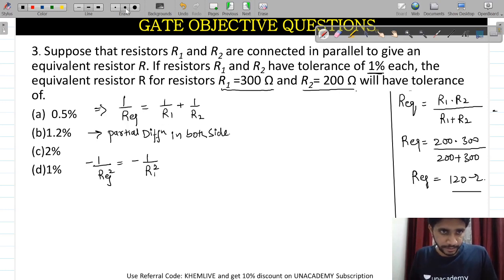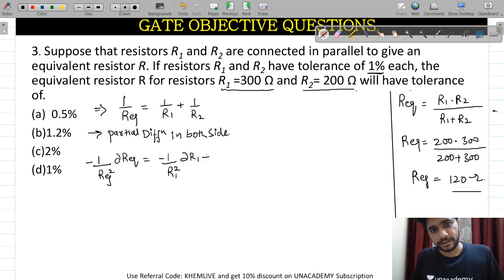Wait for a while. So, del of R equivalent divided by R equivalent square equals minus 1 by R1 square del of R1 minus 1 by R2 square del of R2.